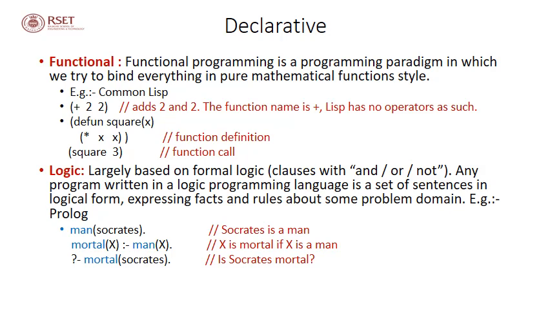So the first fact is Socrates is a man. The second fact is X is a mortal if X is a man. The question here is whether Socrates is mortal. The third sentence denotes mortal Socrates. That is, it is a query: is Socrates mortal? Now based on the above two rules, we can conclude that Socrates is mortal because Socrates is a man and all men we know are mortal. So that implies that Socrates is mortal.